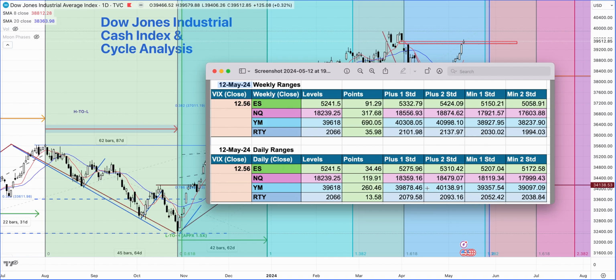Okay, further, what you can also do is construct some of your own levels by having a half standard deviation or 1.5 standard deviation, so in between these. The way you can do this is you can just take these points and multiply or divide them accordingly, and then add to the closing price of the respective index from last Friday.